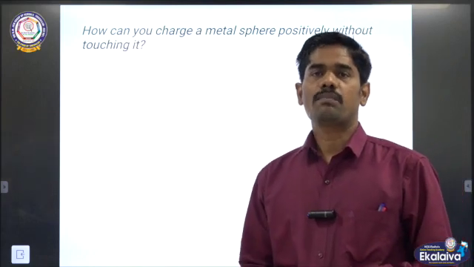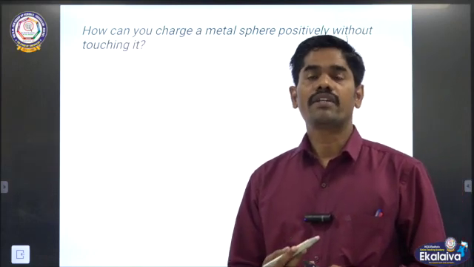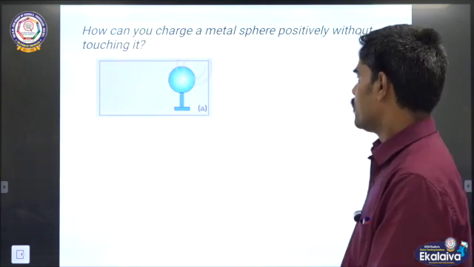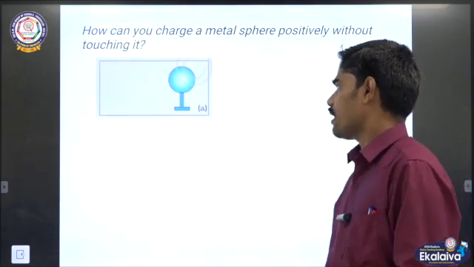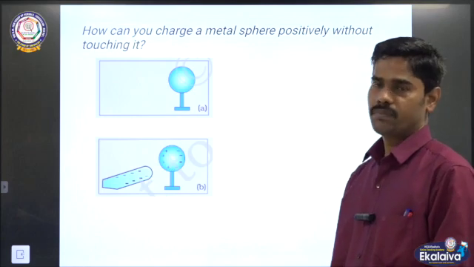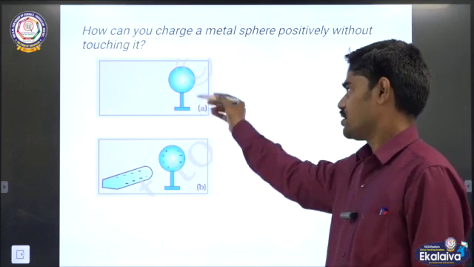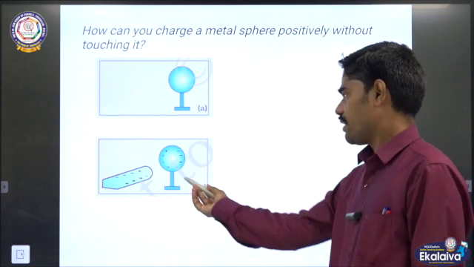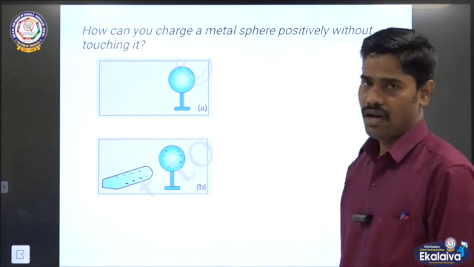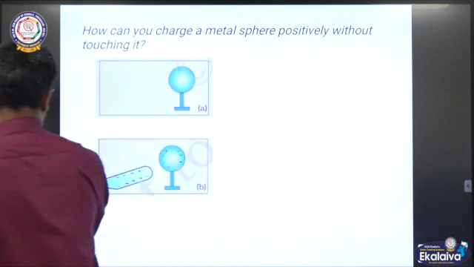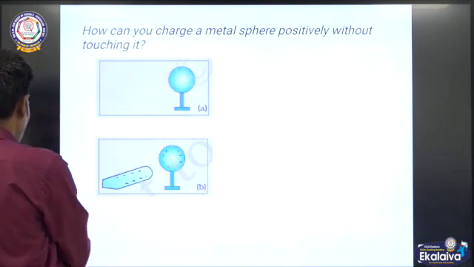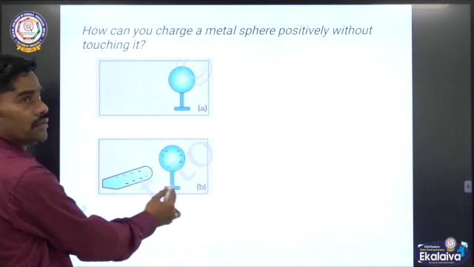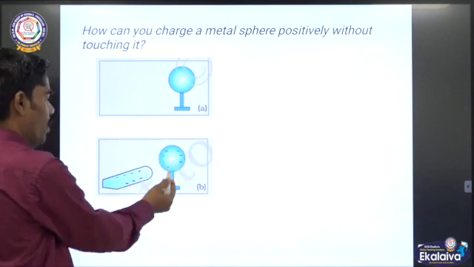It is easy to obtain the charge on a body without contact with any other bodies. Look at the diagram. This is a sphere with an insulated stand, and when the negatively charged rod is brought nearer to this uncharged sphere, what will happen?